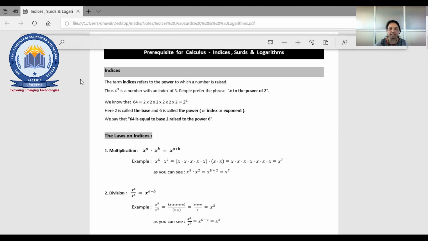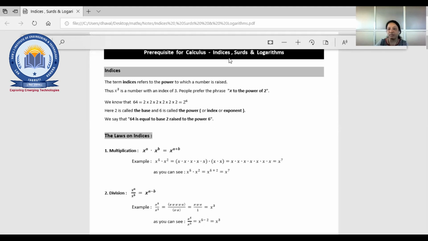So suppose there is a 64 here. That will be 2 multiplied 6 times. That means 6 is the power required to get the answer 64. So the base is 2 and the power is 6. That is nothing but the main concept of the indices, right?